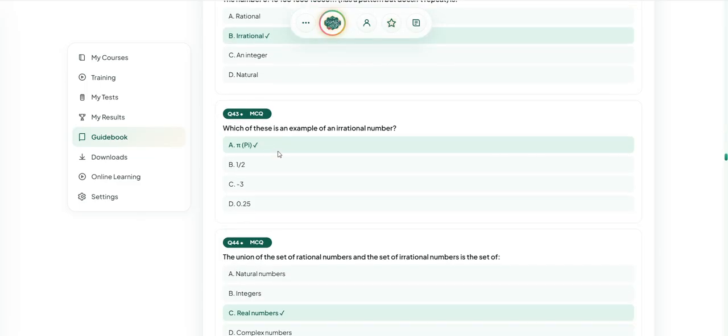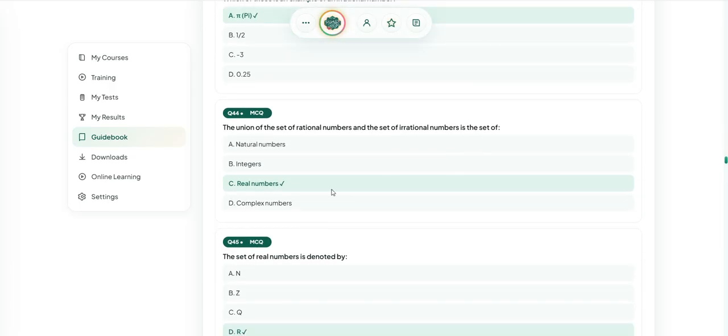Which of these is an example of an irrational number? Pi. Irrational number: pi. 3.45 is not irrational, pi is the one. See, which of these is an example of an irrational number? Pi.